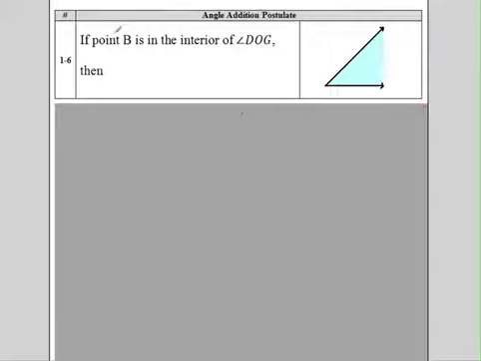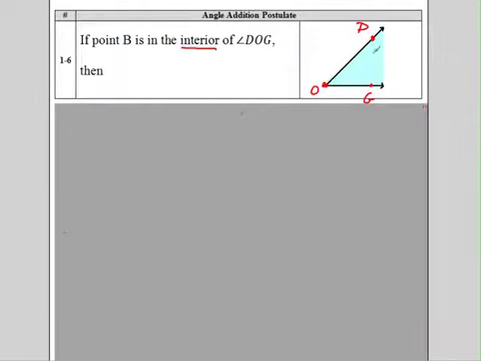Let's check this out. If B is a point in the interior of this angle DOG, let's draw angle DOG. I kind of already drew it. O we know has to be the vertex. It's in the middle, so it has to be O. I don't care if you put the D on top. I will, so it spells dog. I guess I could spell God if you did it the other way. Either way, as long as O's in the middle, you're cool.